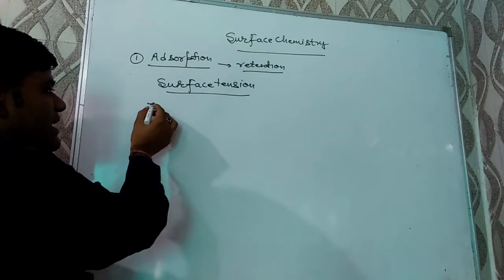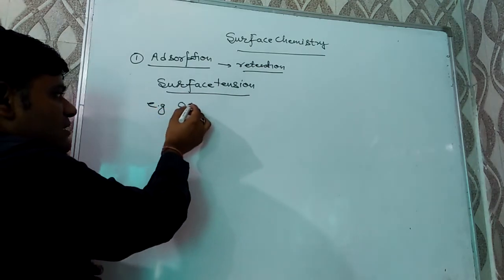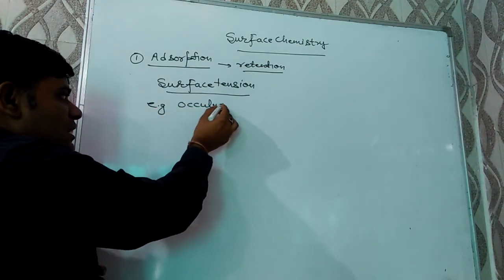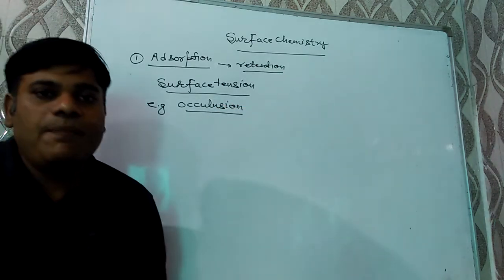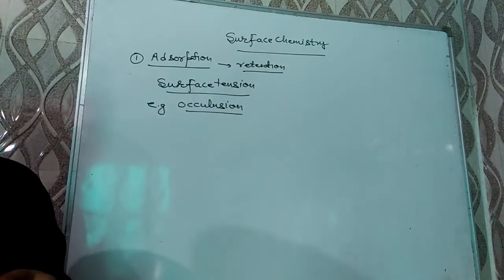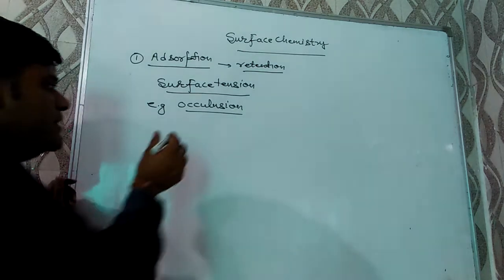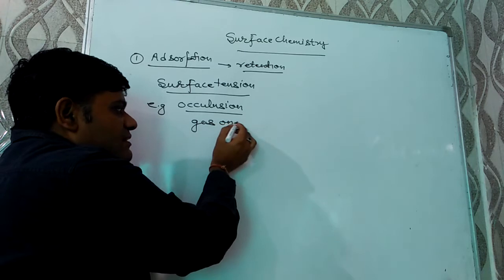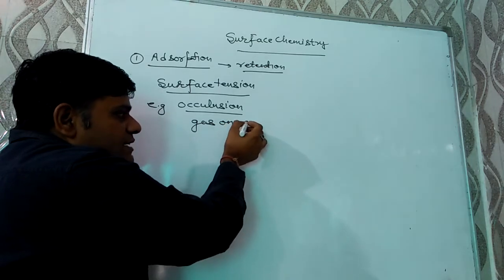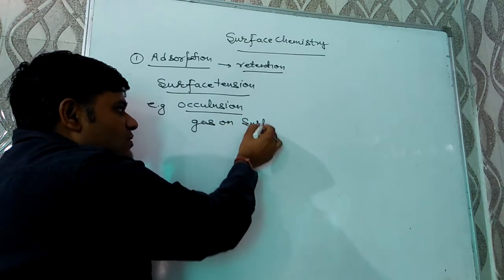An example of this is occlusion. In the solution chapter we have discussed what occlusion is. Occlusion means retention of a gas on the surface of a metal. Retention of a gas on the surface of metals is known as occlusion.